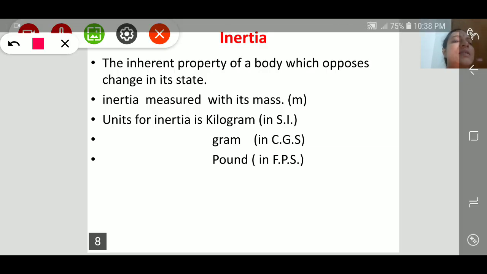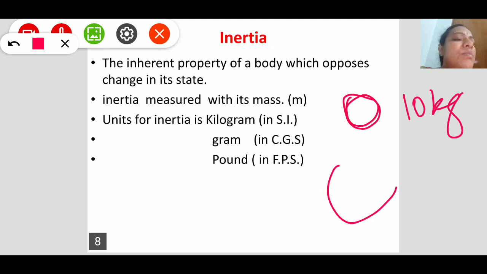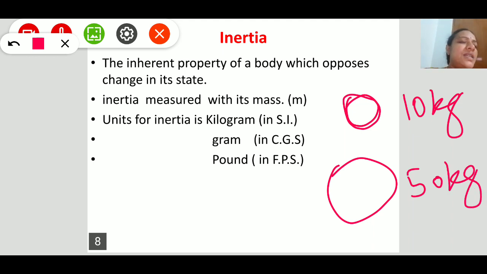Inertia is the inherent property of a body which opposes change in its state. Inertia can be measured in units of mass only. Suppose this is a body of 10 kgs and this is another body of 50 kgs. Normally we understand that the body which has more mass has more inertia.